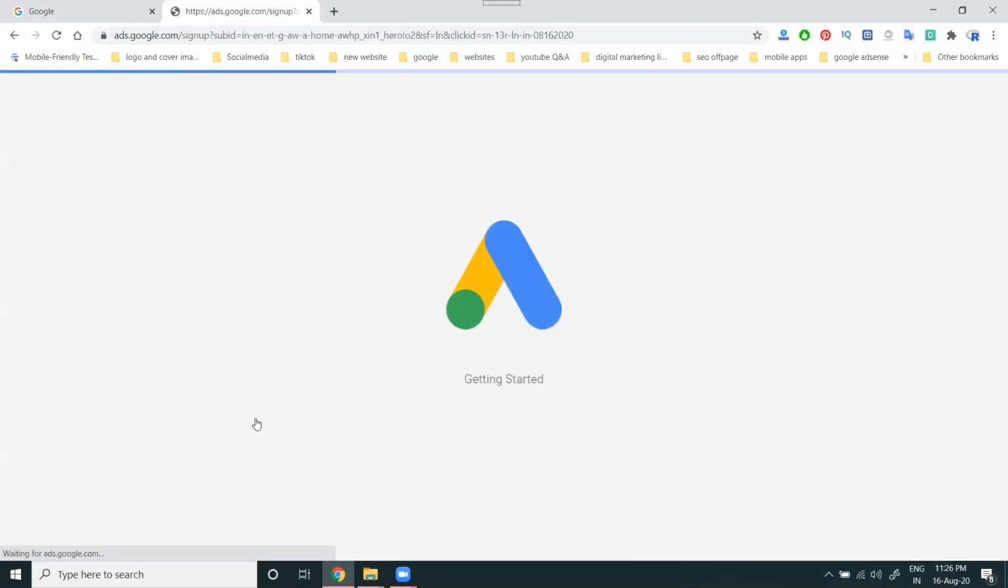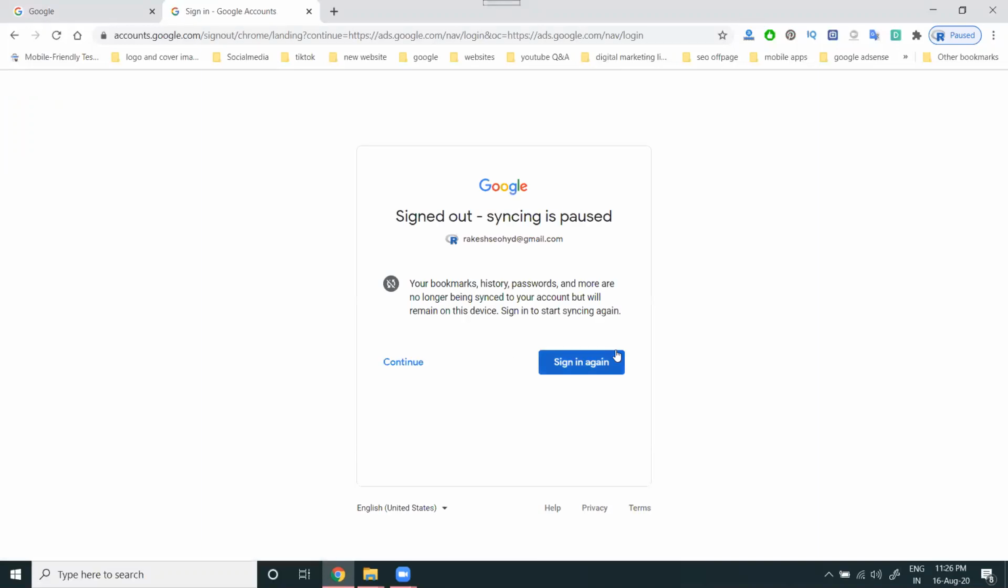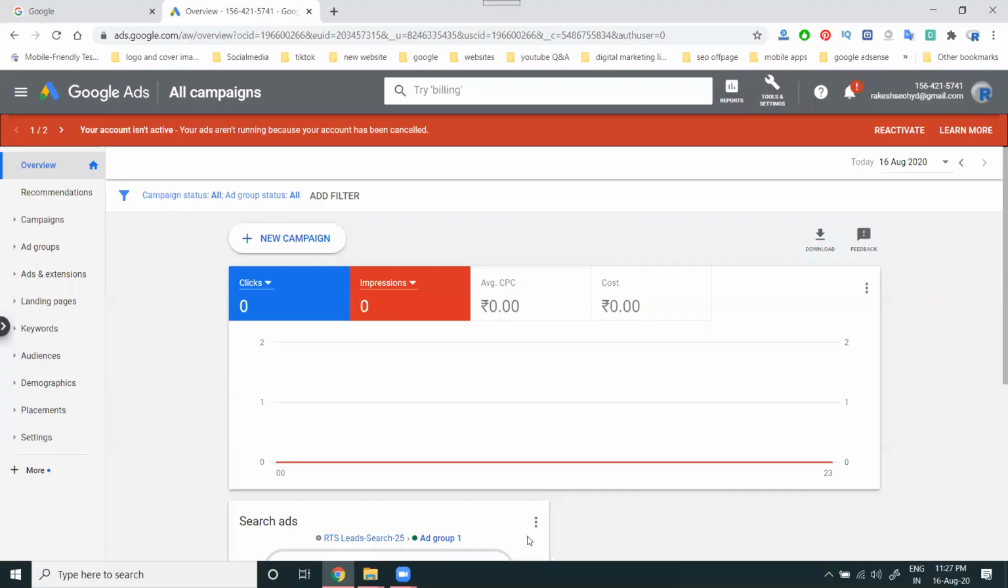For this purpose, we go to the option called Google AdWords. Here we can sign in, and this is the campaign option. In this campaign option, we have to select new campaign.